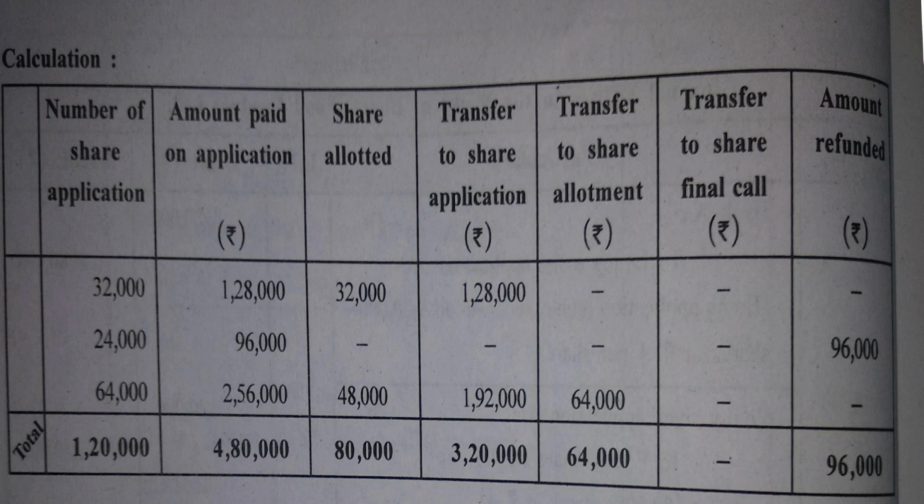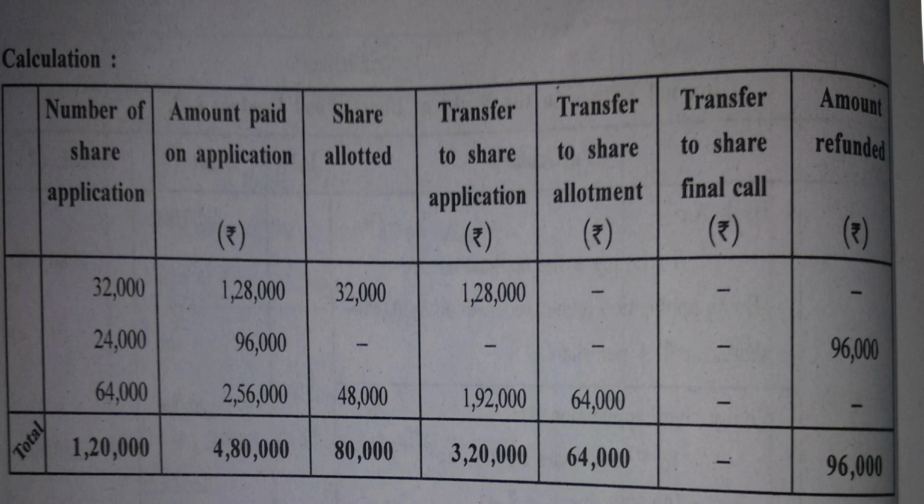Now, applicants of 64,000 shares. Obviously, they have also paid application money. So 64,000 into 4 gives you 2,56,000. But shares allotted to them are only 48,000. So 48,000 into 4, 1,92,000 has been transferred to share application account. And remaining has been transferred to share allotment account.